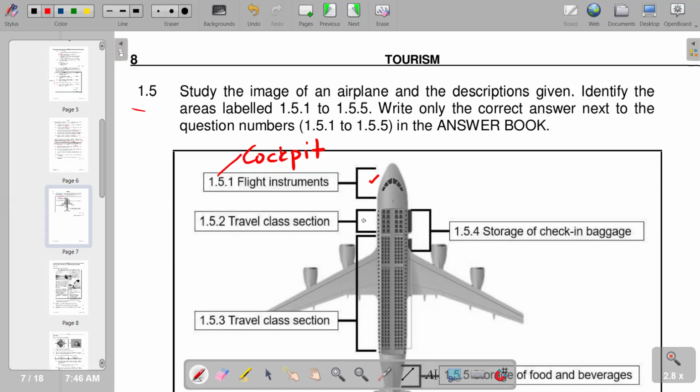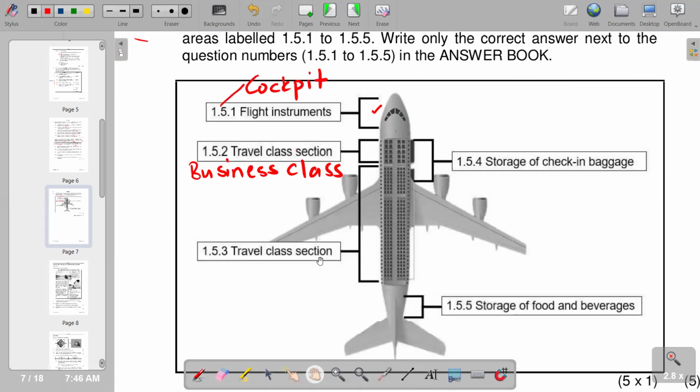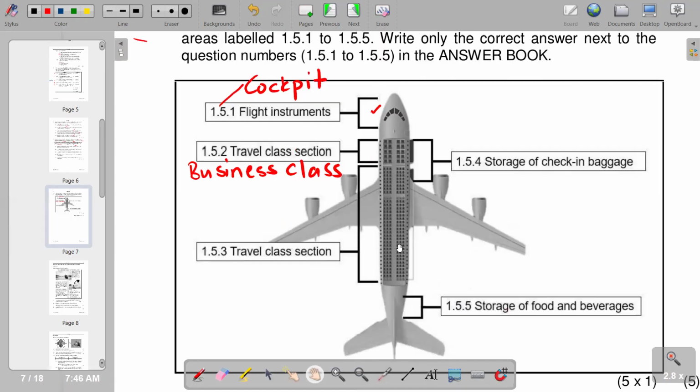So this is the section that we have, travel class section. And this is the business class. Business class, and then we move on to 1.5.3, which we have at the middle part, which is the travel class section. It is the economy class.